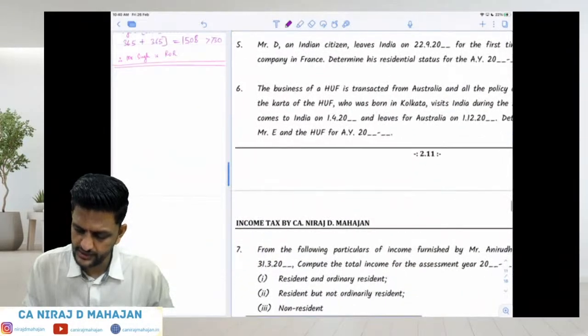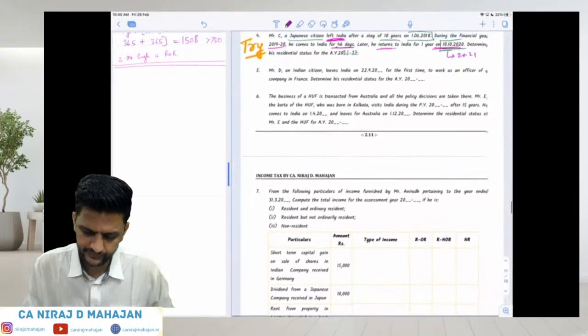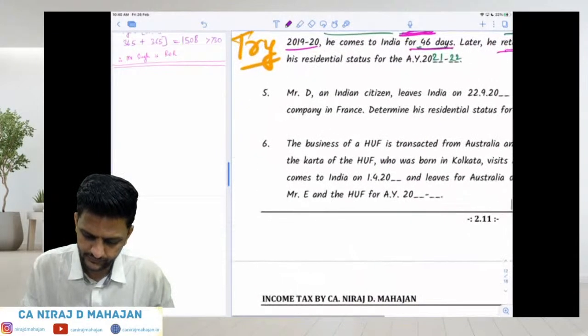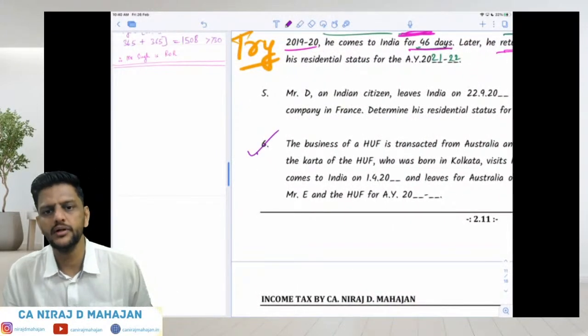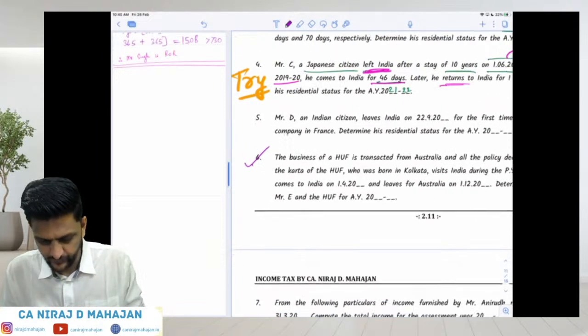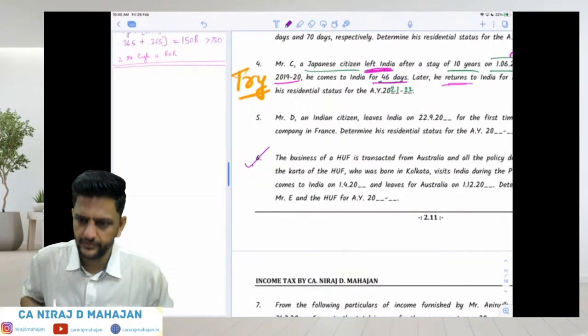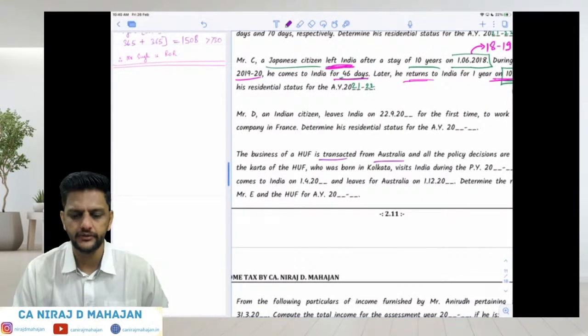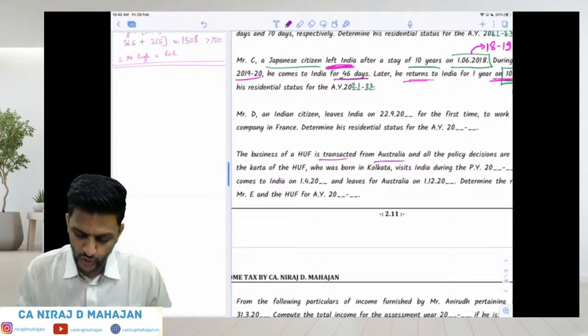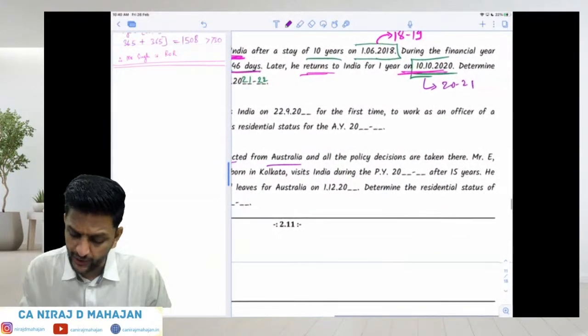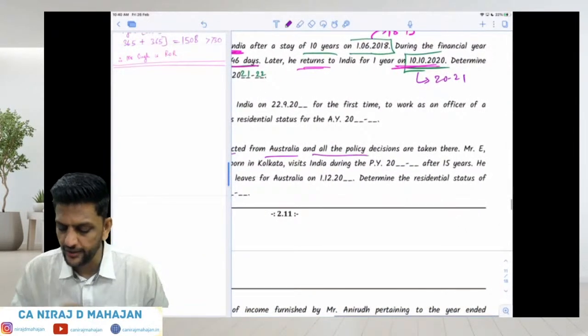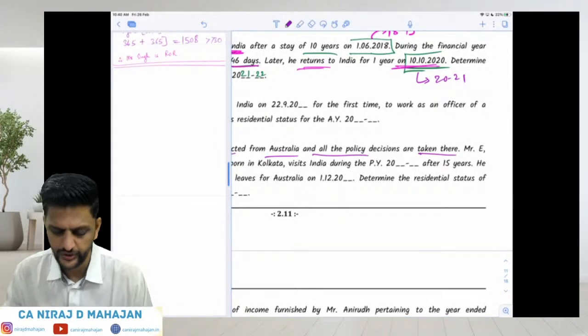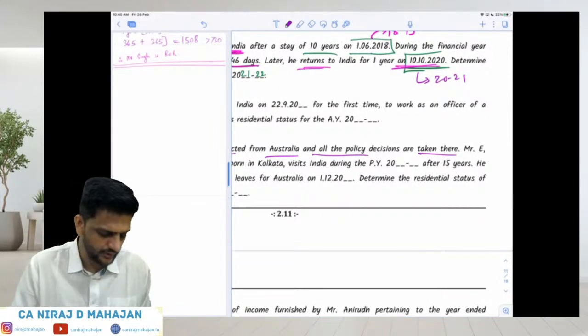Check, bachcho, question number 6. Okay, everyone? Question number 6. The business of an HUF is transacted from Australia, and all the policy decisions are taken there. Okay? Where? In Australia.